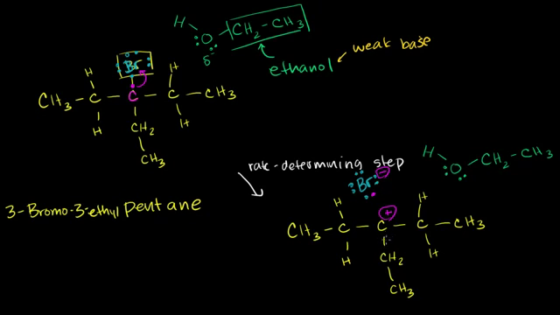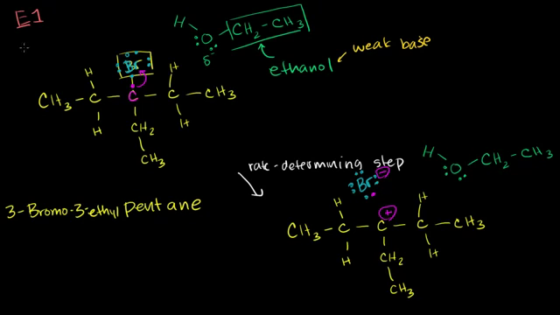So now let's think about what's happening. And I want to point out one thing. In this first step of a reaction, only one of the reactants was involved. This is the rate determining, the slow step of a reaction. If this doesn't occur, nothing else will. But now that this does occur, everything else will happen quickly. But in our rate determining step, we only had one of the reactants involved. So it's analogous to the SN1 reaction. But what we're going to see here is that we're actually eliminating. And we're going to call this an E1 reaction. We're going to see that in a second. Actually, the elimination has already occurred. The bromide has already left. So hopefully you see why this is called an E1 reaction.